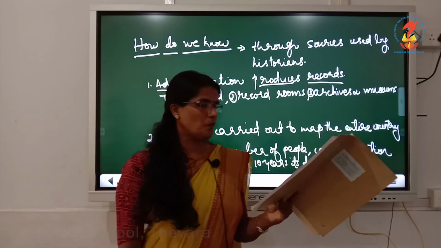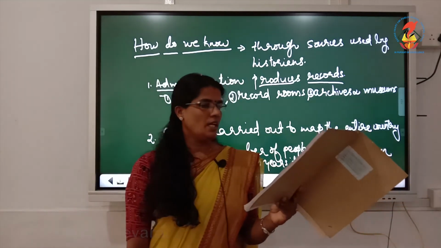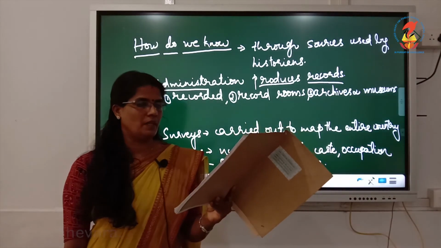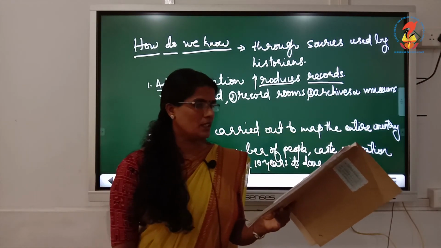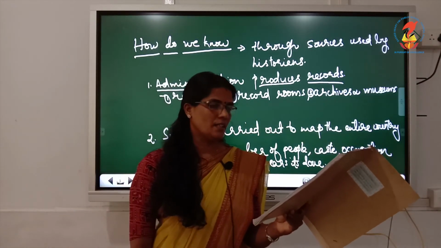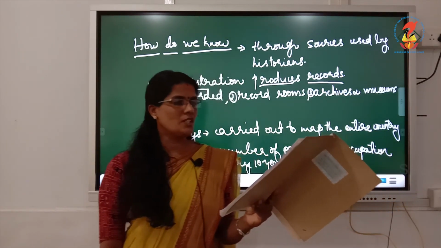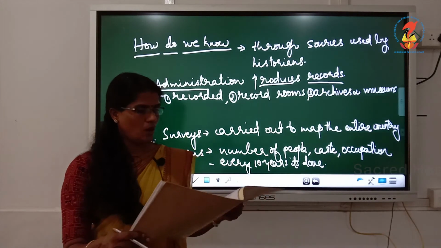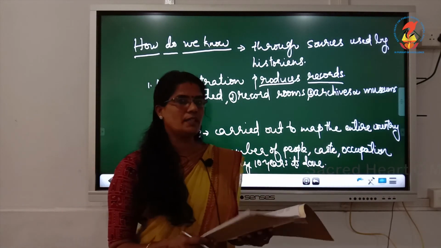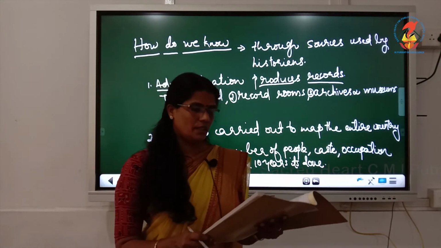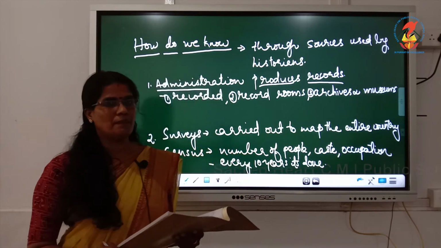As printing spread, newspapers were published and issues were debated in public. Leaders and reformers wrote to spread their ideas. Poets and novelists wrote to express their feelings. So, page number 7, you can write what official records do not tell. What they do not tell about the ordinary people's lives.